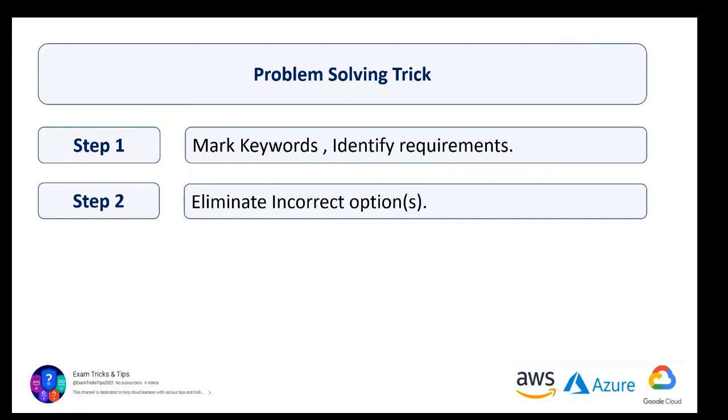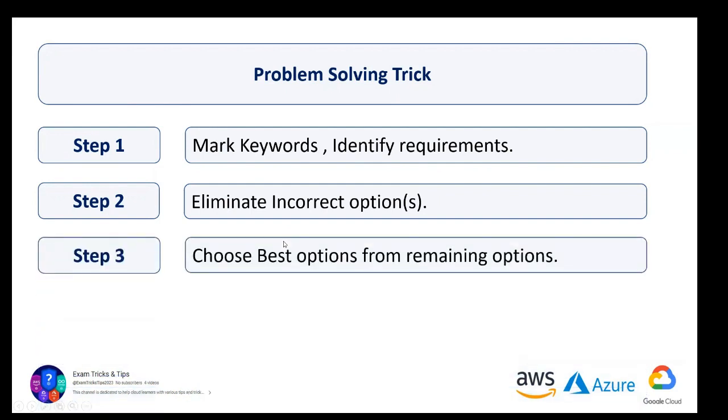You will have to eliminate options, and these questions mostly come with 4 options, so you'll be able to eliminate 1 or 2 wrong options by picking up a very important requirement from the question. Step three: go through whatever options remain and choose the best option from that remaining set that satisfies the requirement.